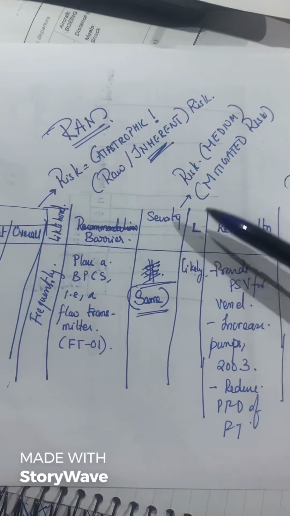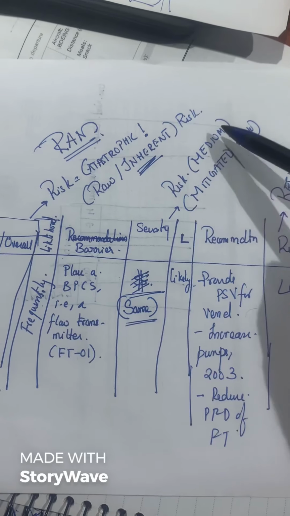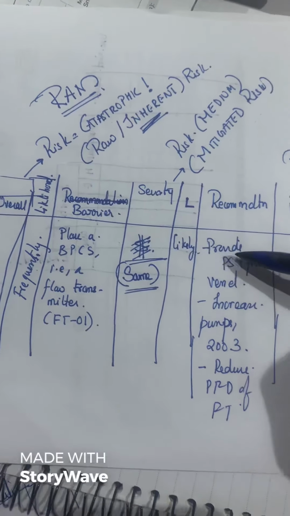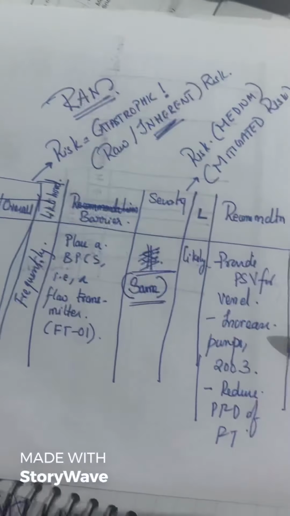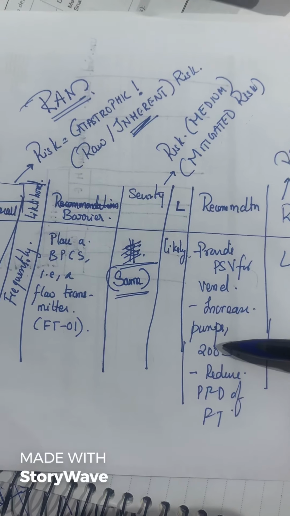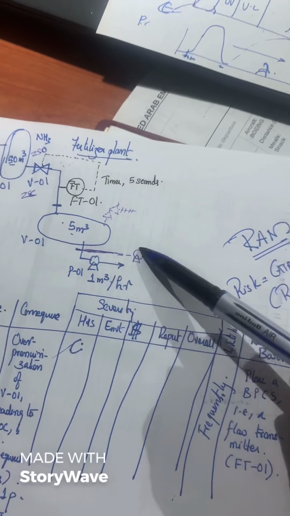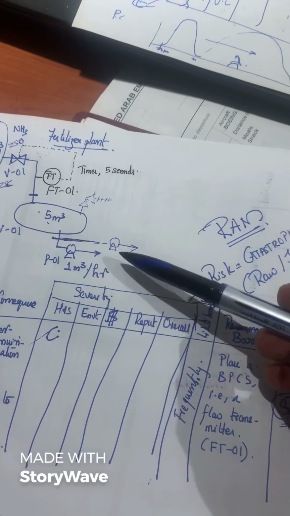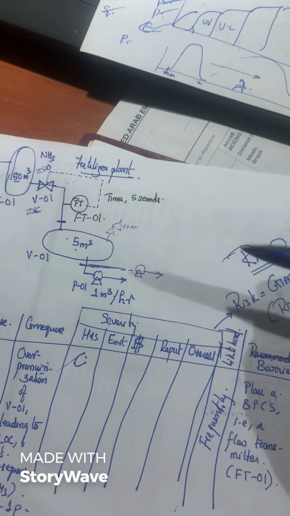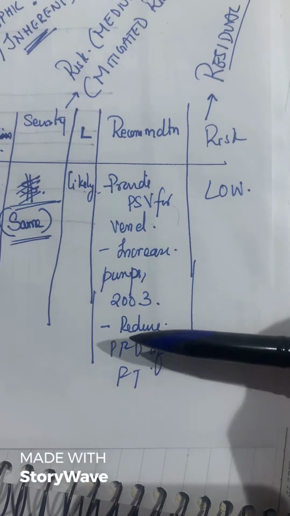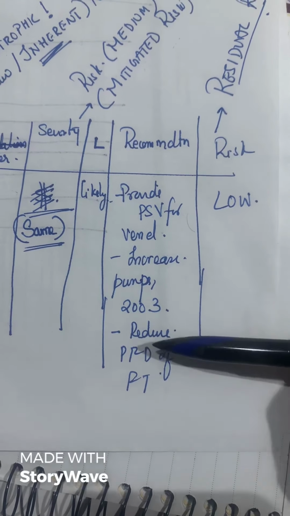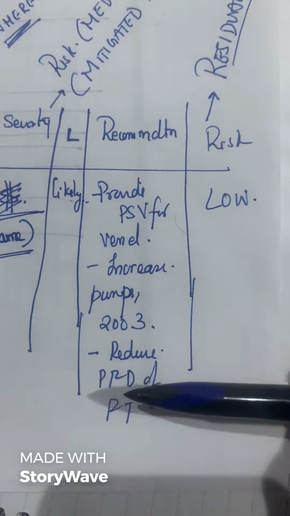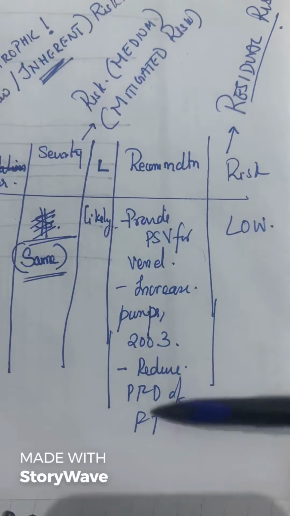Now, since we are still in the LR concept and still at medium, let's see if we can reduce it. So what are our recommendations? Provide a PSV for the vessel, and increase the pumps to 3 into 100%, where 2 are working and 1 is on standby. Sorry, I just drew 2 of them. And we have increased the integrity of the basic process control system so that it will not fail so often. So these recommendations have been included.